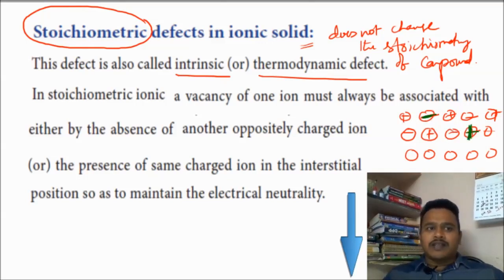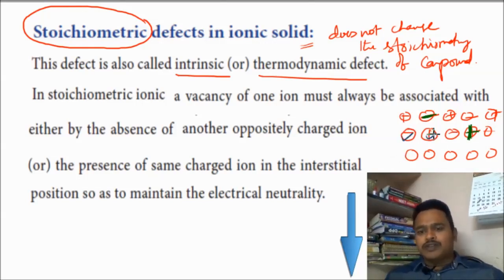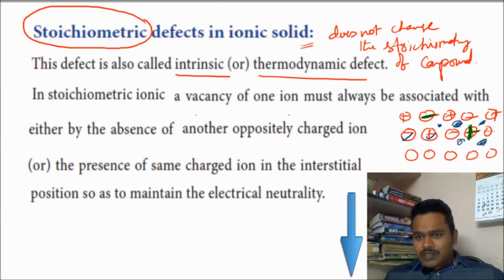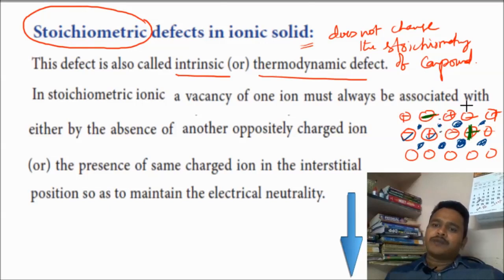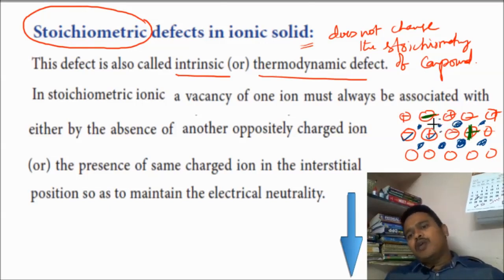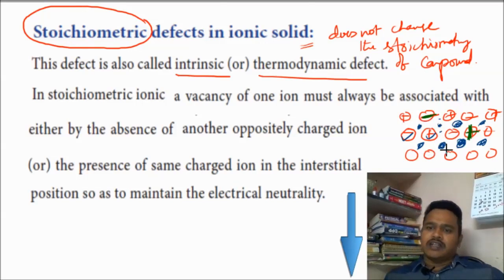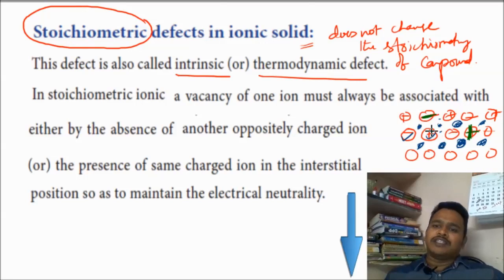Otherwise, any one ion, either negative or positive, can occupy the interstitial position. Among these ions there are gaps. Whatever blue color I am marking here, all these you can call interstitial sites. The gaps, the voids formed among the ions in a crystal are called interstitial positions.